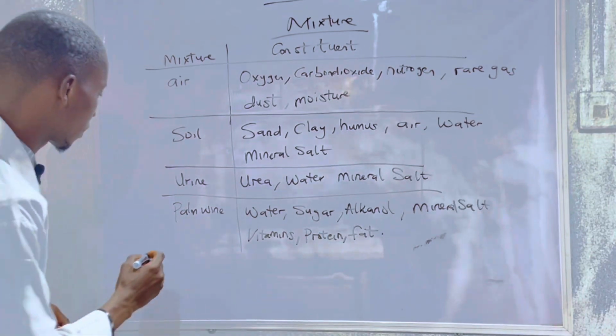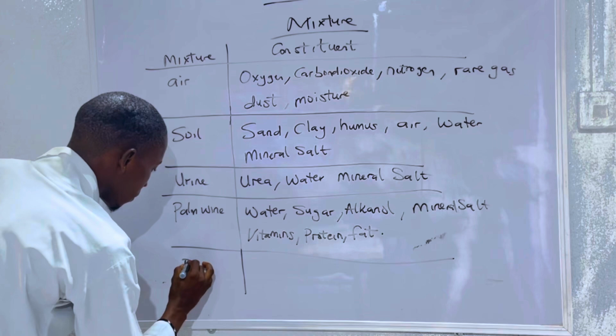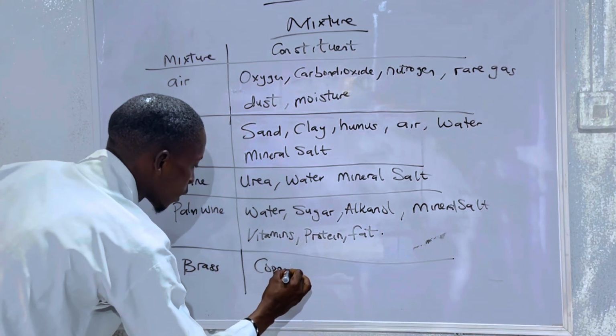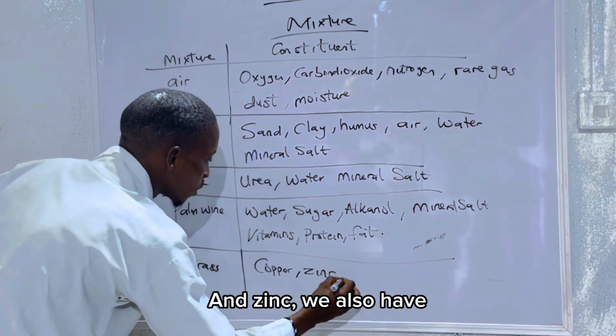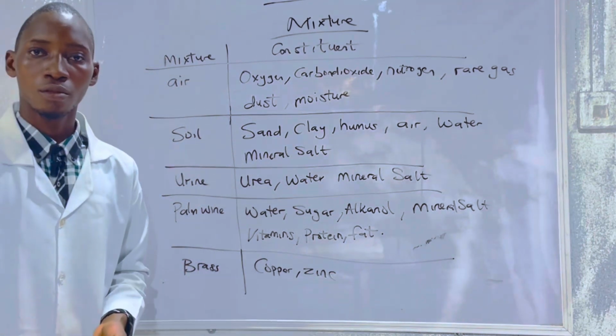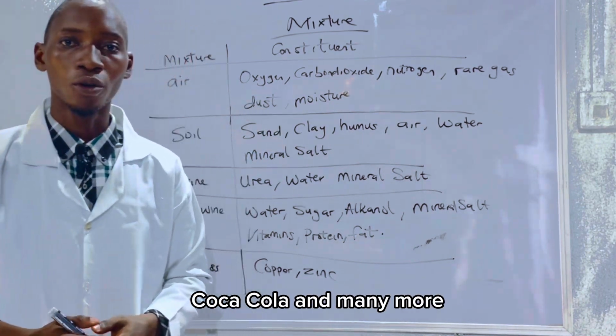Brass contains copper and zinc. We also have more familiar examples of mixtures like Coca-Cola and many more.